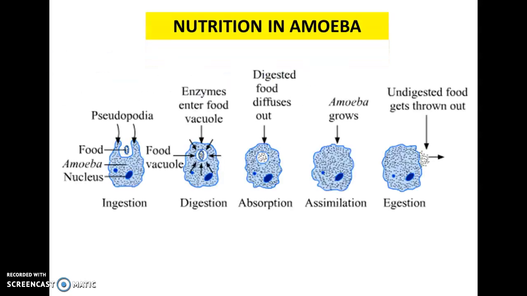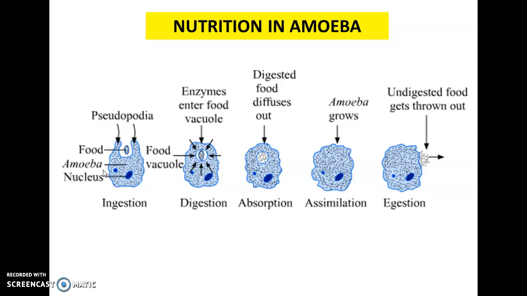Nutrition in amoeba. We know that amoeba is a unicellular organism and shows the holozoic mode of nutrition. The process of obtaining food by amoeba is called phagocytosis. Phagocytosis means cell feeding. The various steps involved in the nutrition in amoeba are ingestion, digestion, absorption, assimilation and egestion. We know that amoeba has no mouth or fixed place for ingestion of food. So what does it do? Amoeba produces false feet called pseudopodia. Here pseudo means false and podia means feet.